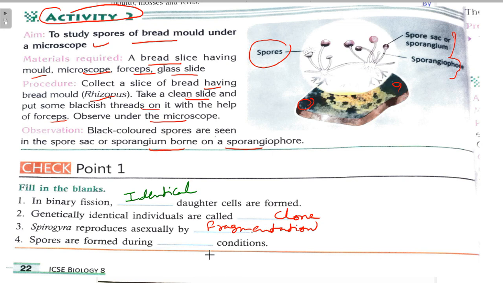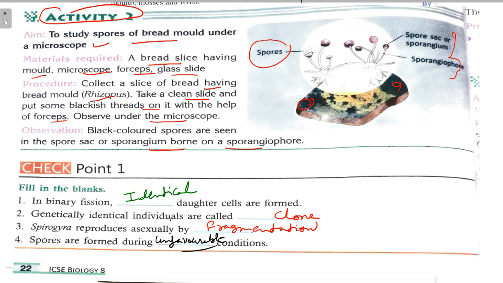Now spores are formed during favorable or unfavorable conditions? Unfavorable. So we will write here unfavorable conditions. So this was our checkpoint 1.